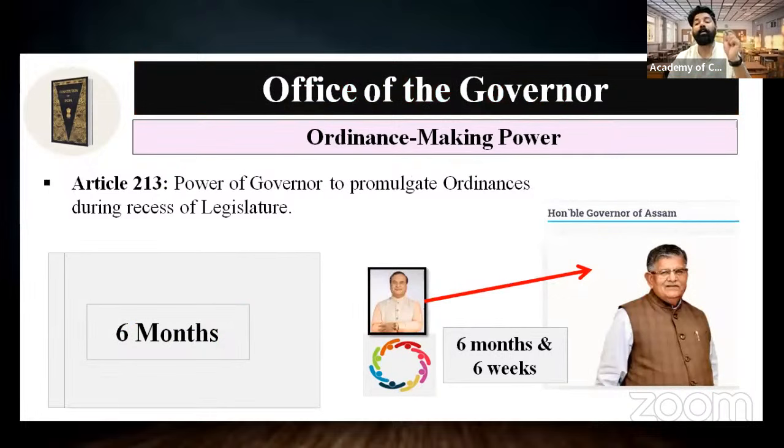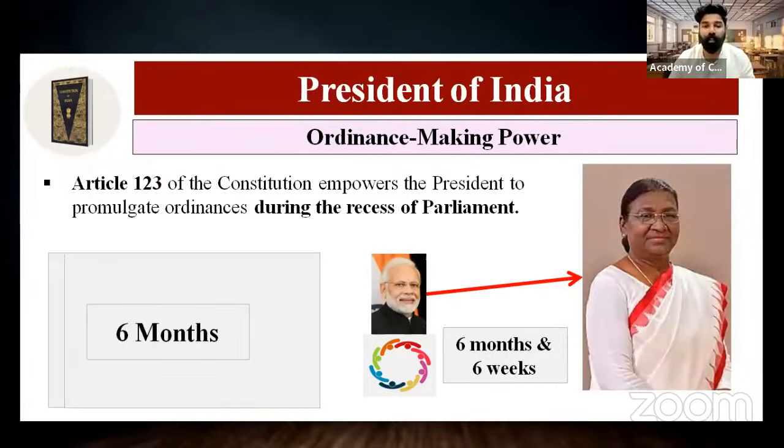Then according to Article 213, the same power is available to the governor in case of the state legislature, where the state legislative assembly is not in session. And as per the aid and advice given by the Council of Ministers headed by the Chief Minister, the governor can promulgate an ordinance during the recess of the legislature.